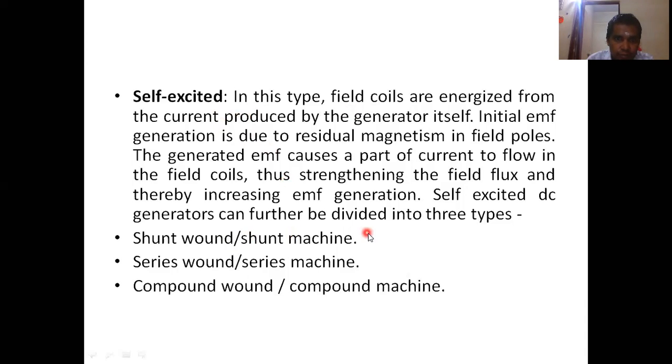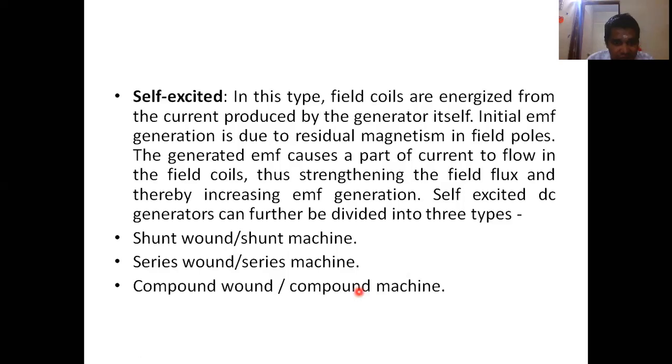So the self-excited DC machine is classified into three types: shunt wound or shunt machine, series wound or series machine, and compound wound or compound machine.